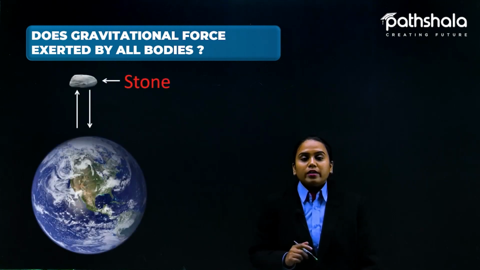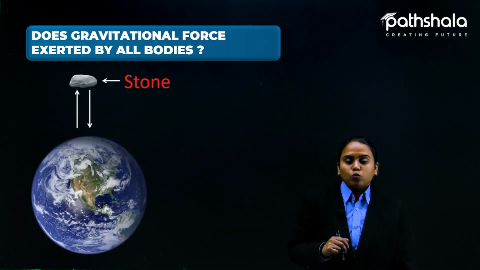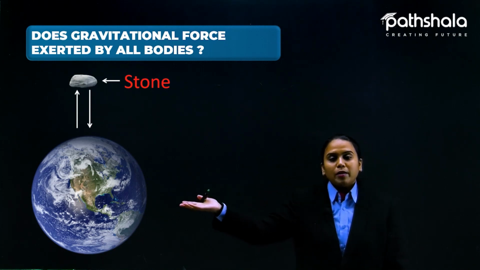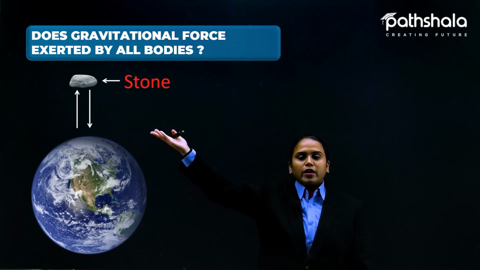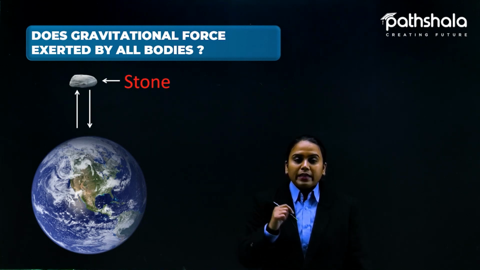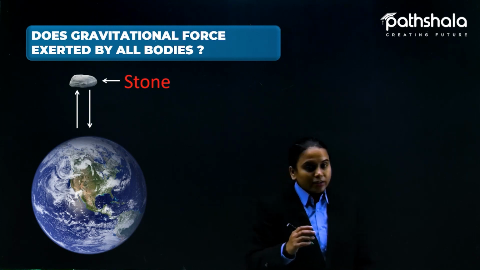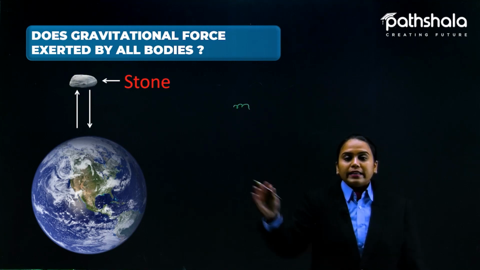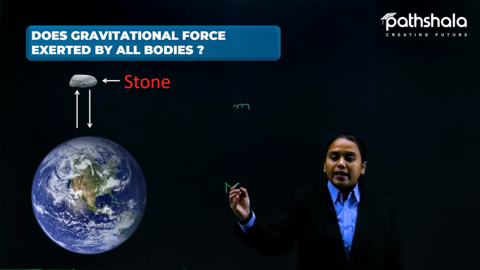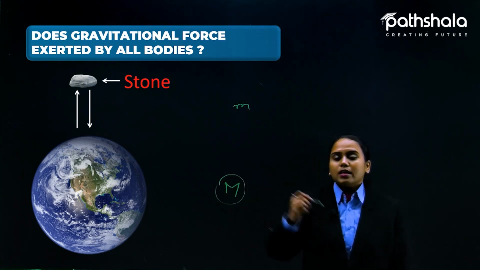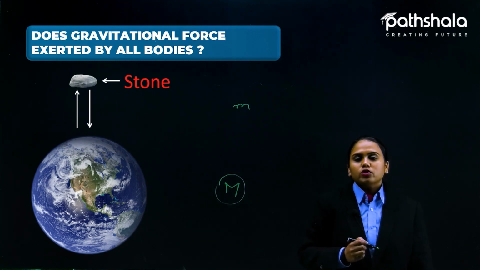Okay, so here is the thing that you can see. Let's suppose we have a small stone that is uplifted above the Earth's atmosphere. We have brought the stone a little higher. Now the stone has its own mass, let's suppose small m mass. And the Earth again has a greater mass, capital M. So which mass is greater, students? Obviously the Earth's mass is very, very big compared to the stone's mass.